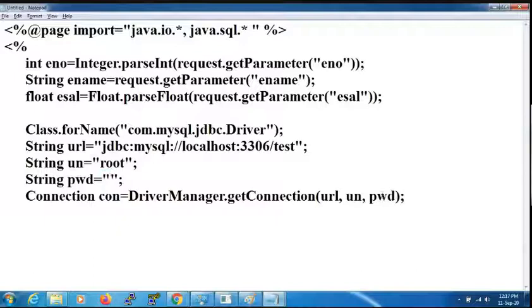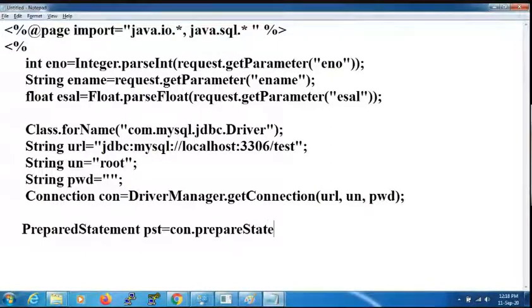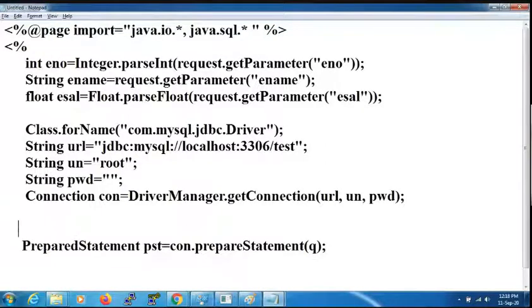close them. Then I'm writing prepare the statement. PST is assigned with con dot prepare statement of Q. Now I'm writing the query string.